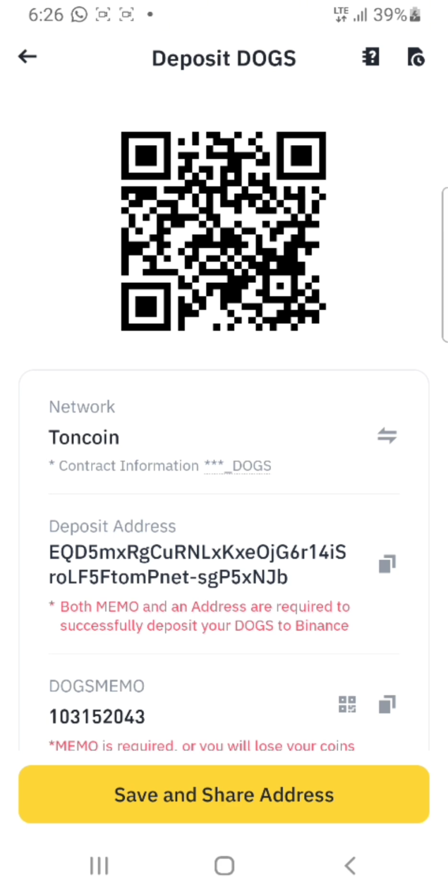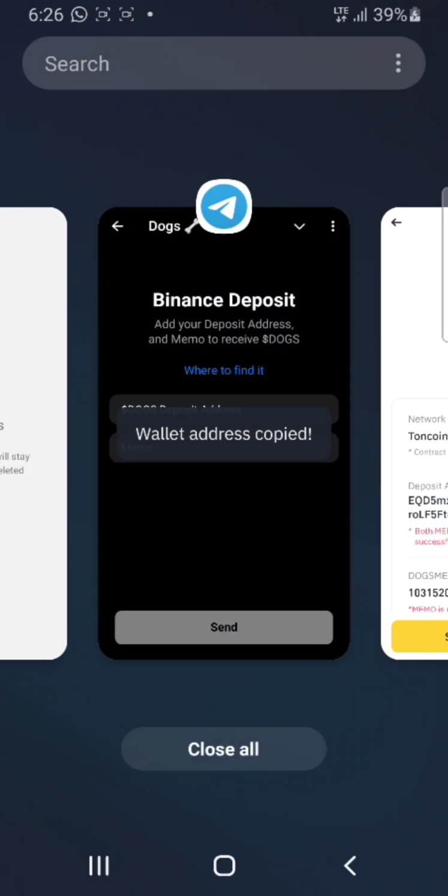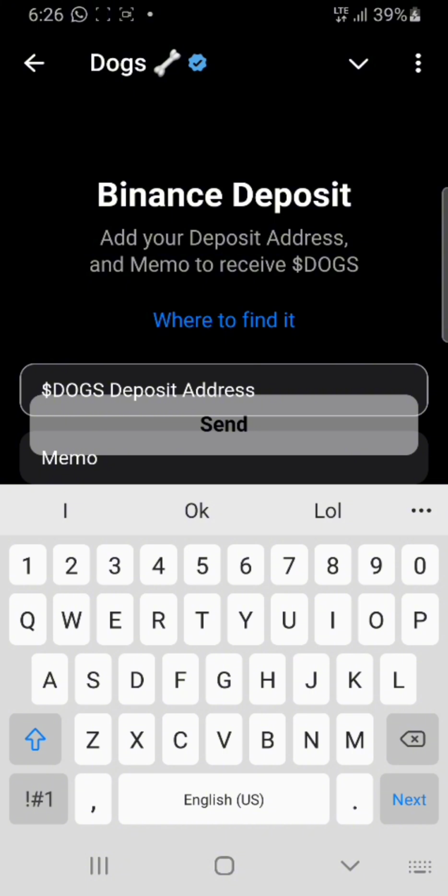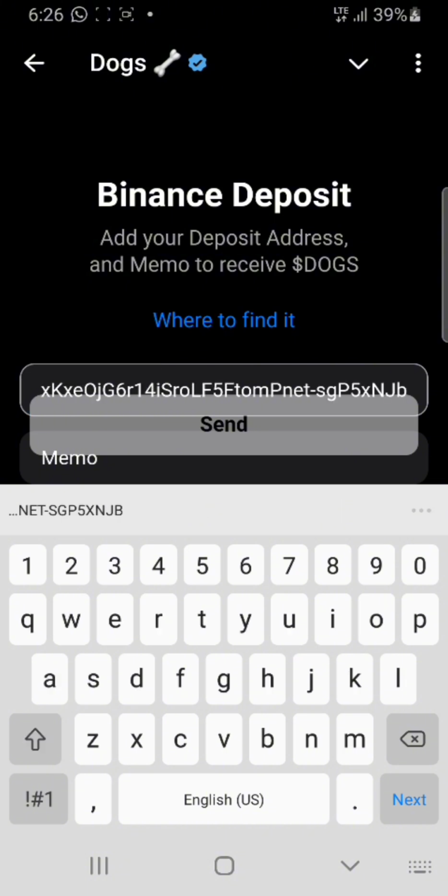So first thing first, we click on this icon here to copy our wallet address. Go back to Dogs, and then we paste it in the deposit address.